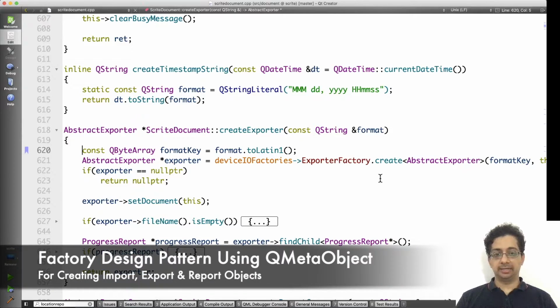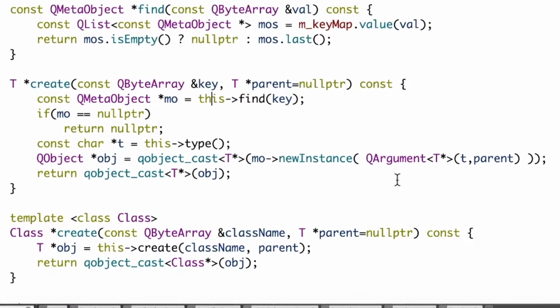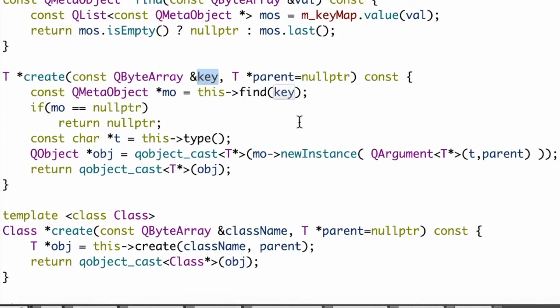So when you want to create an exporter, the Scrite document's create exporter method accepts as parameter the format against which we need to create this exporter, and then we call the create method on the exporter factory. Whenever we want to create instances from this factory, we call the create method. We accept the key for which we have to create an instance within this create method. We call new instance on the QMetaObject associated with that key.